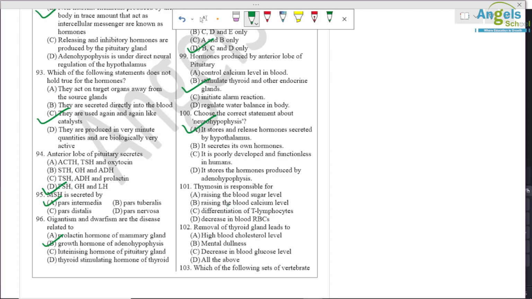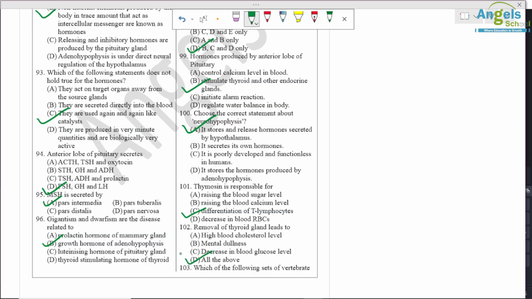Question number 101. Thymosin is responsible for? So thymosin is responsible for differentiation of T cells. C option is correct. Removal of thyroid gland leads to high blood cholesterol level, mental retardedness, and decrease in blood glucose level. So all of these are correct.